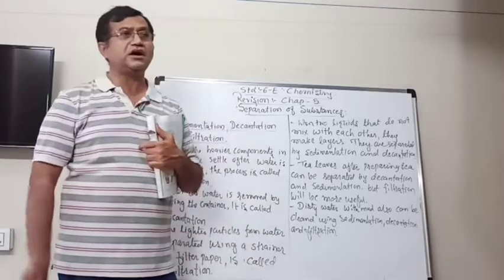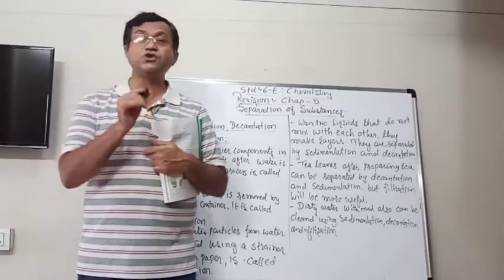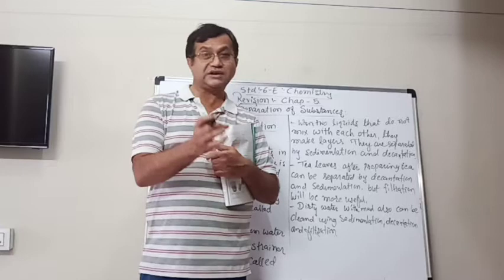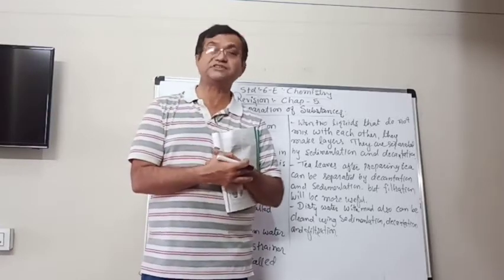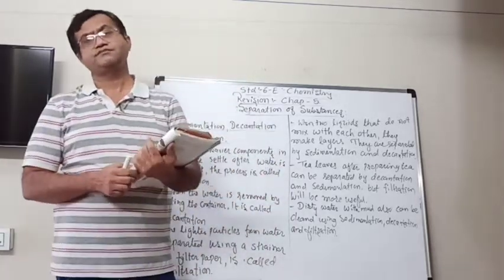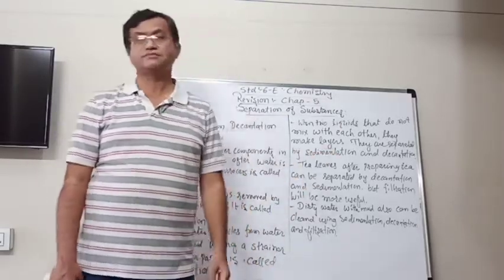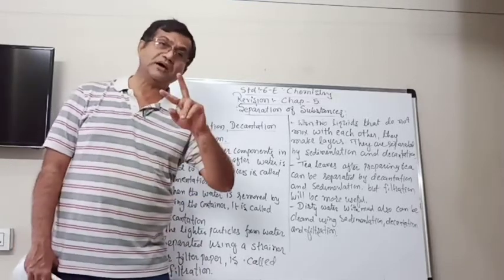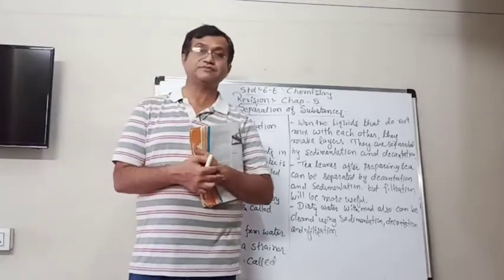Sometimes, when two liquids which do not mix with each other, for example water and oil, or water and kerosene oil, are mixed and then kept without disturbing, one liquid is heavier and the other one is lighter.